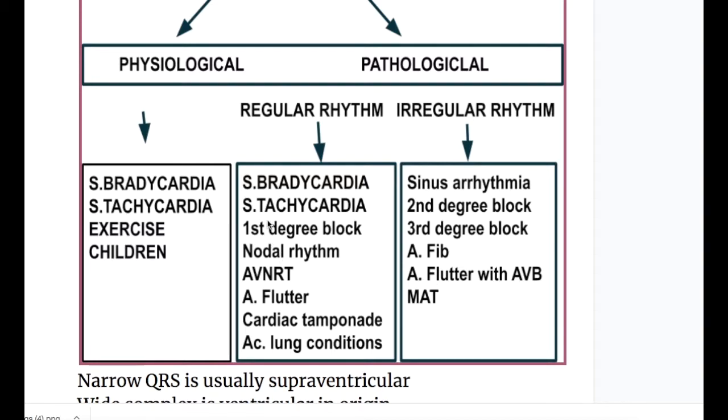The other causes of regular rhythm narrow QRS are nodal or junctional rhythm and AVNRT, atrioventricular nodal reentrant tachycardia, cardiac tamponade, and acute lung conditions. So let's discuss the physiological causes of narrow QRS. First in the series is sinus bradycardia.